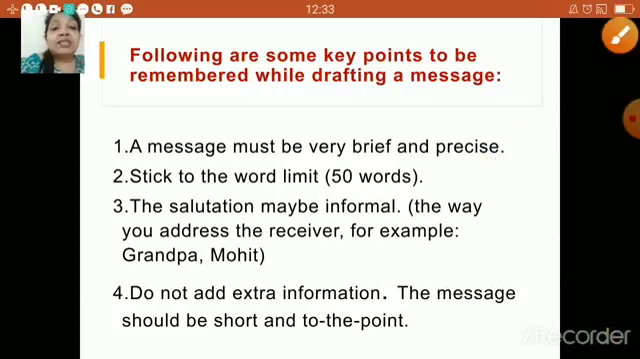The message should be very short and to the point. Make sure, children, that you are not going to add your own information, and you're not going to say something extra about that particular message. It should be very point to point. Give the information, give the message, that's it, and you are done.